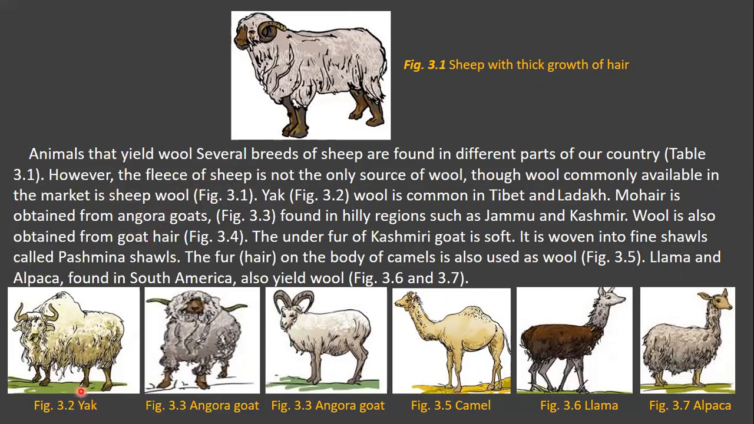See children, the pictures have been given here. This is a sheep with a thick growth of hair, and this is a yak. This is an Angora goat, camel, llama and alpaca.